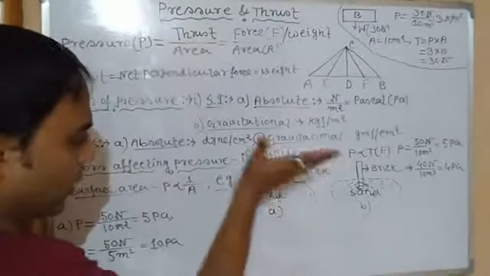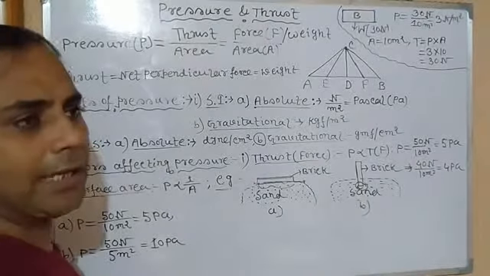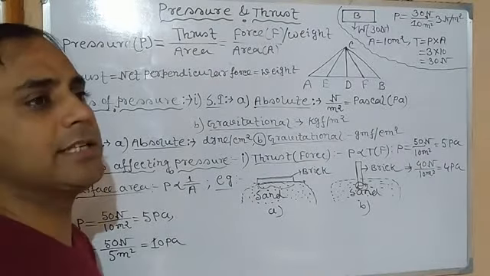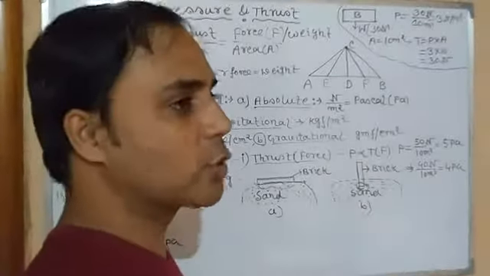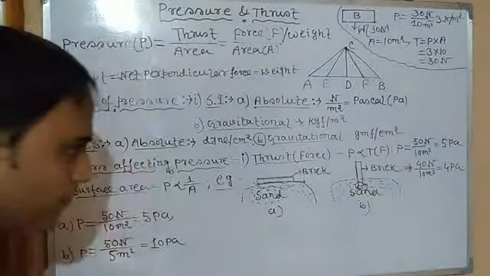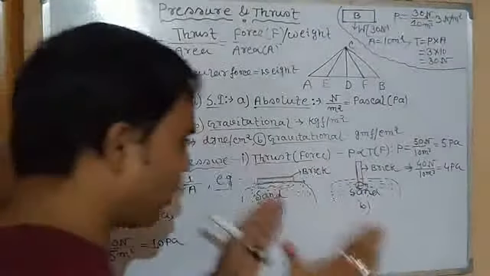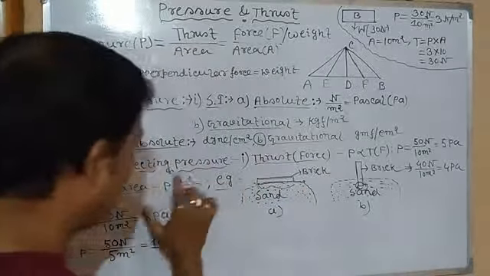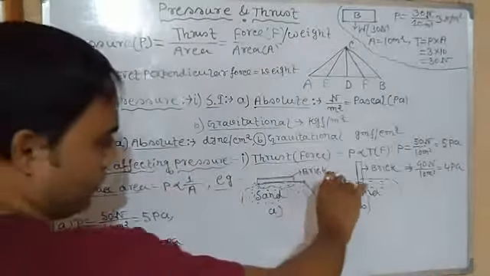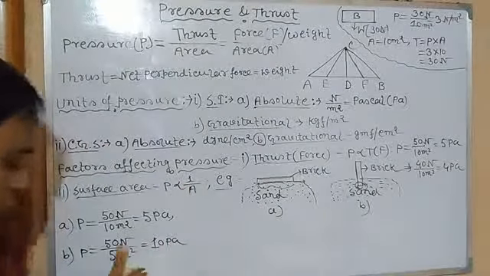Clear? Now for a person, when we lie and stand, the weight is going to be the same. When we lie down, it doesn't mean that someone's weight is 60 kg and when he stands, the weight will change. Not the same person or same object, weight is going to change. Weight is not going to change, but surface area is changing. So for the same weight, for a larger area the pressure is less, whereas for a small area it exerts more pressure, since they are inversely proportional to each other.